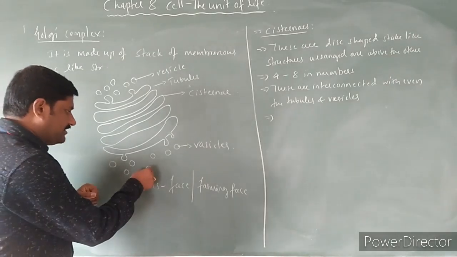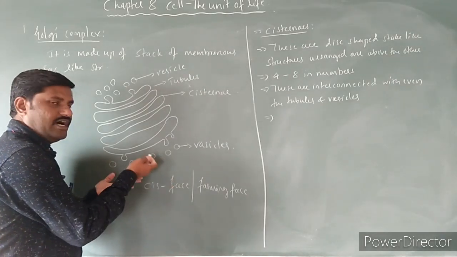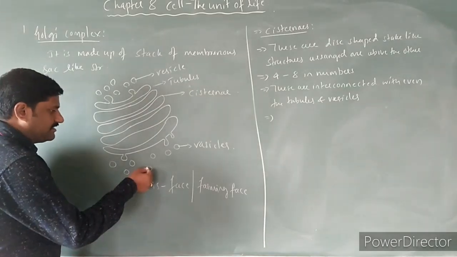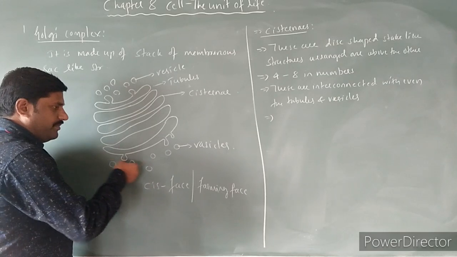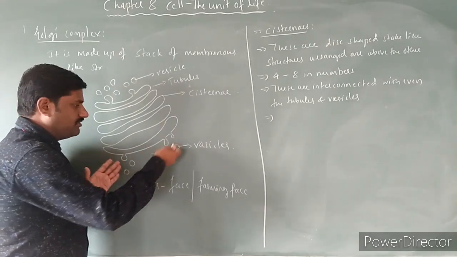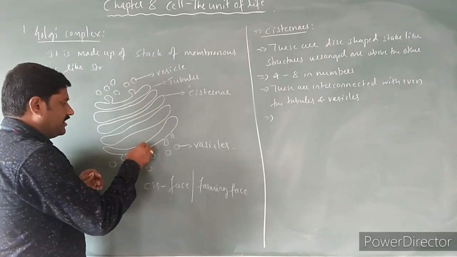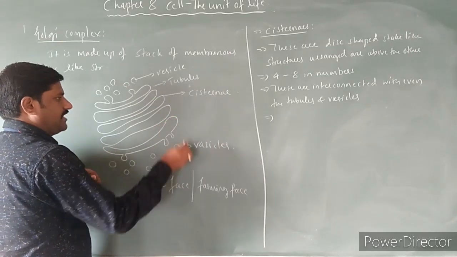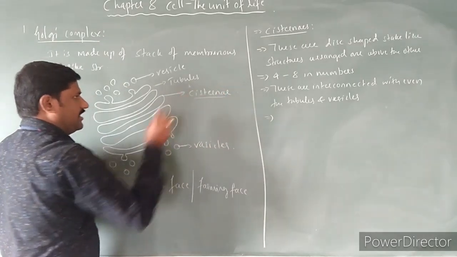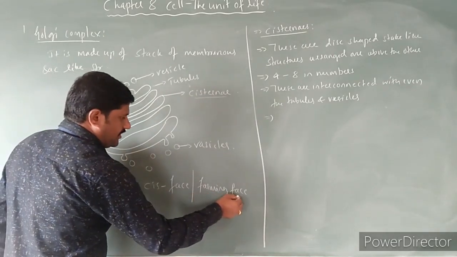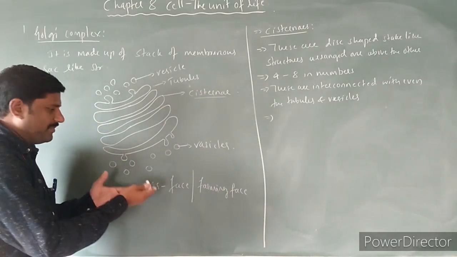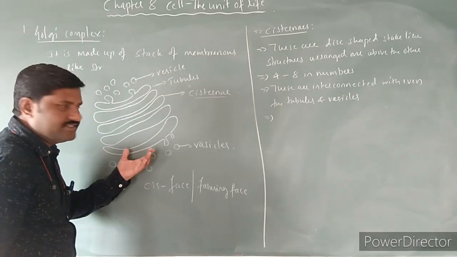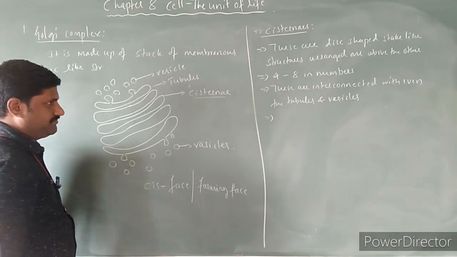Because the vesicles of the endoplasmic reticulum, which have escaped from the endoplasmic reticulum, start to mingle with each other. They start to fuse, forming the tubular structure, and this tubular sac-like structure becomes what? Cisternae, right? It is called the forming phase. The formation of the Golgi complex starts over here, hence it is called the forming phase.